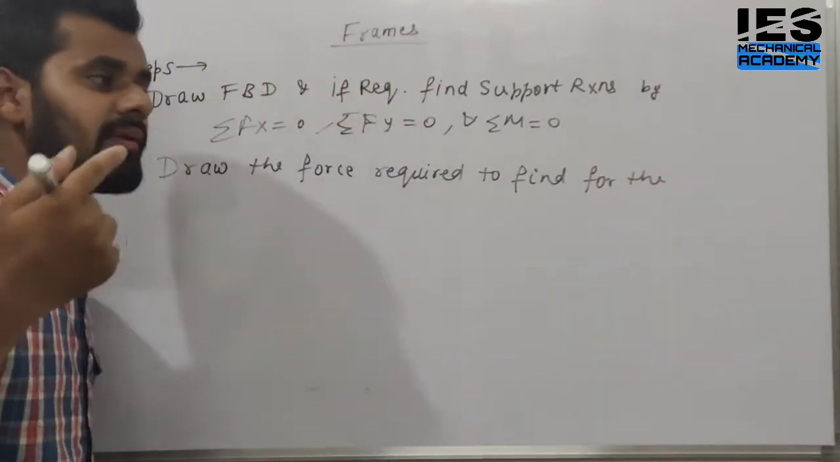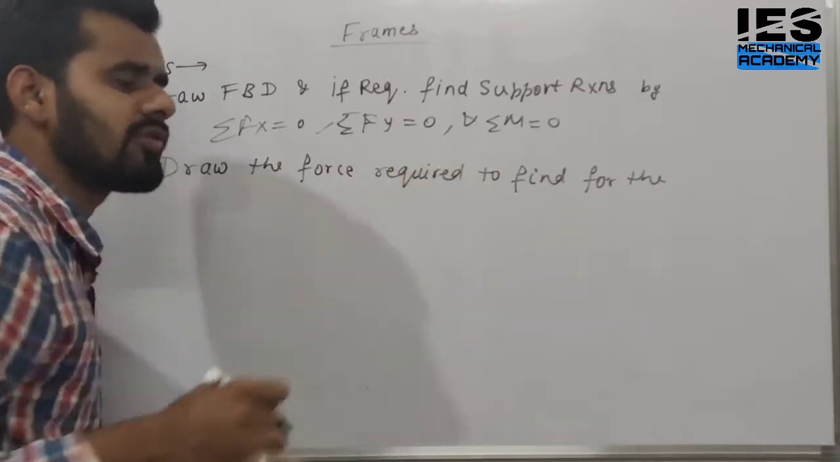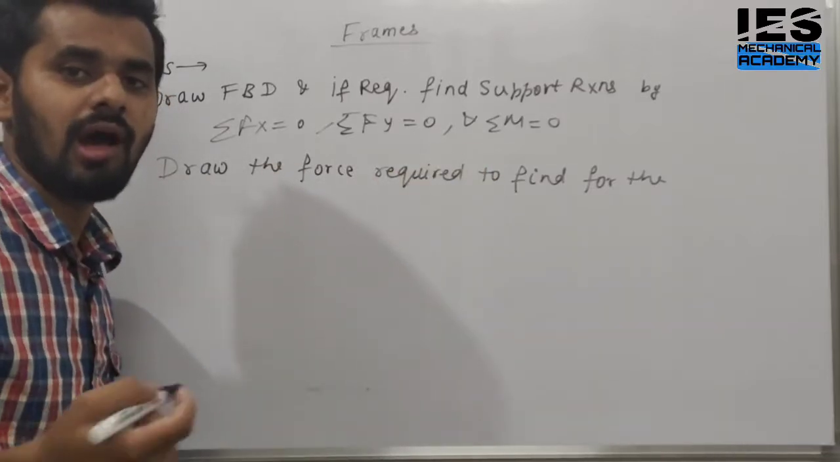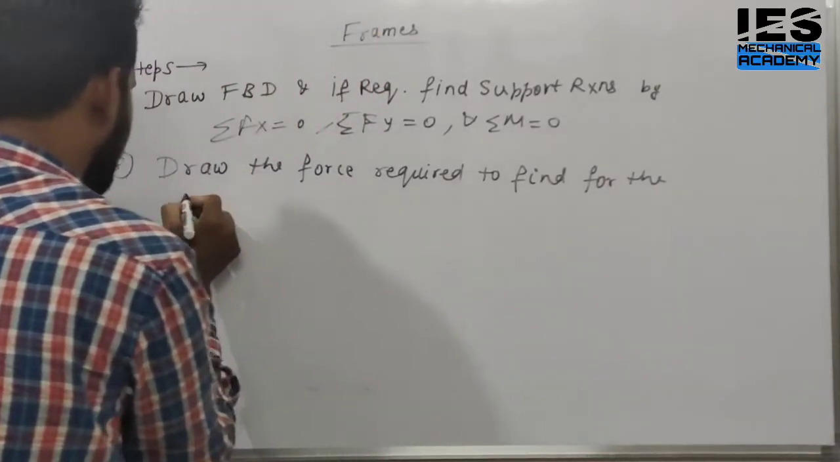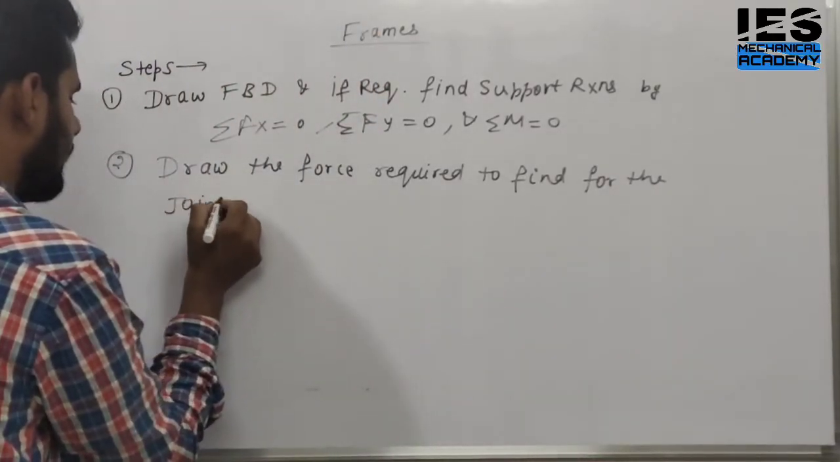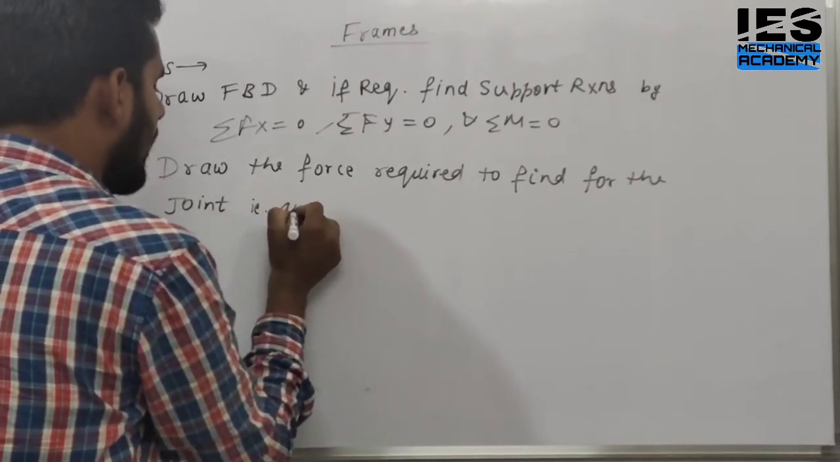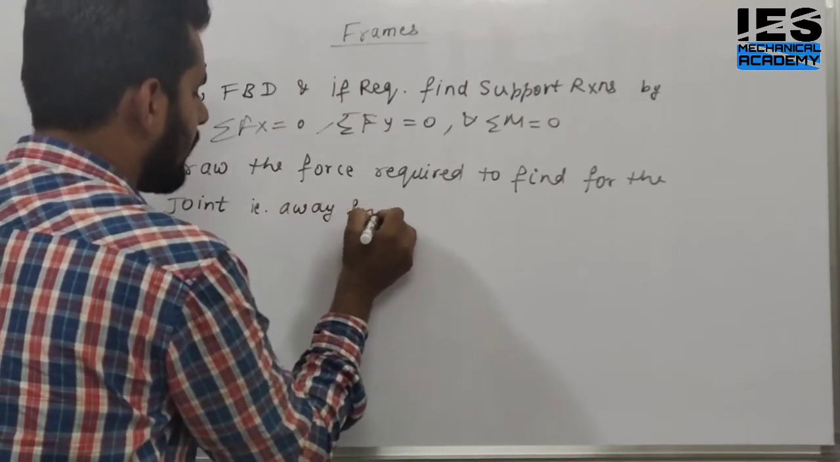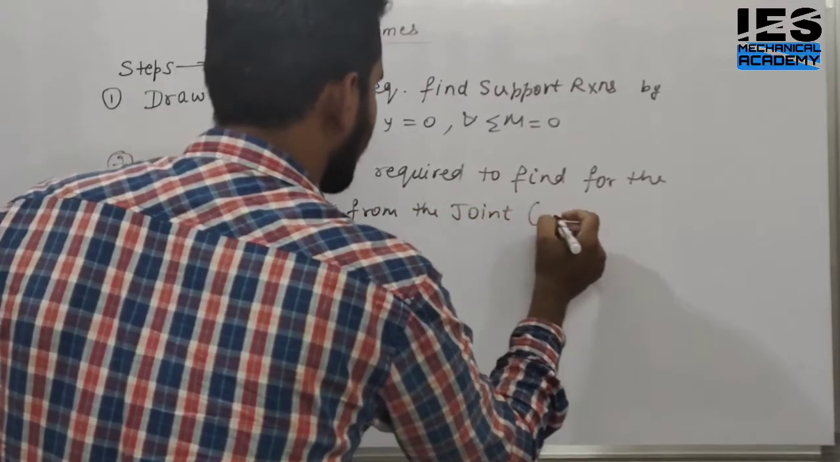That means that on the member where you want to find the forces, draw the forces on the member. How do we draw the forces? Away from the joint, meaning always in tension for the joint, i.e., away from the joint, or we can say tension.